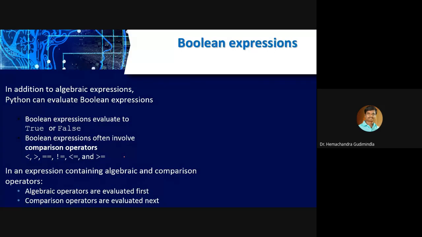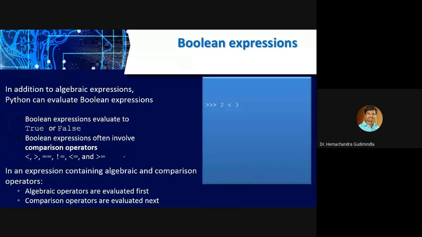And the second one we will consider as Boolean expressions. Relational operators we will use here. Now, 2 is less than 3. True or false? Roll number 3, can you tell, 2 is less than 3, true or false? Roll number 5?